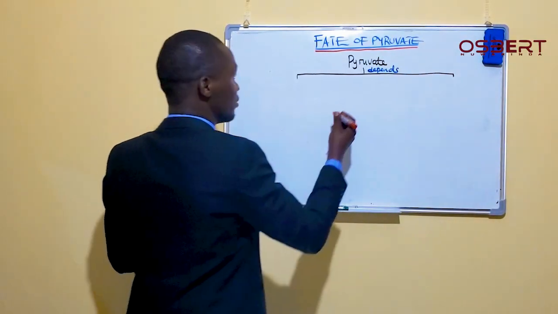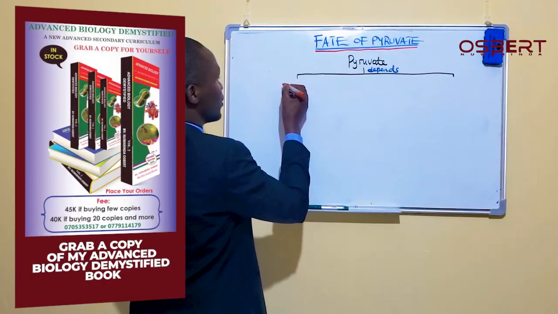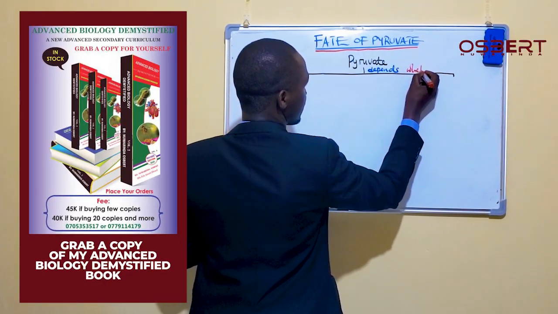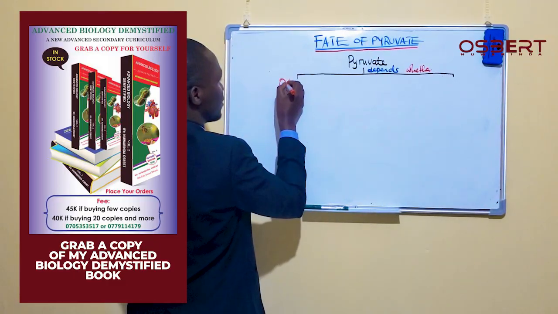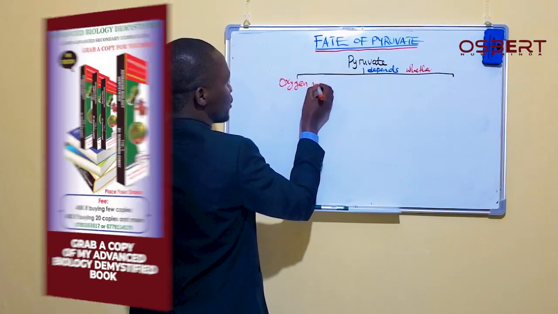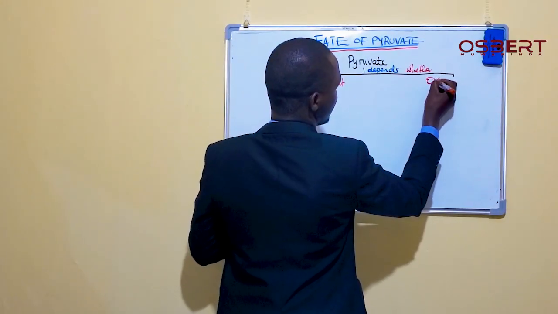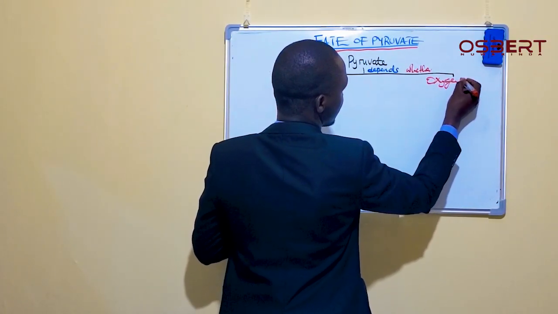The pyruvate depends on whether oxygen is present or oxygen is absent.